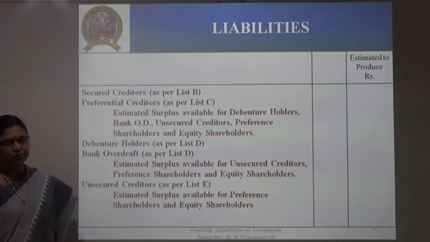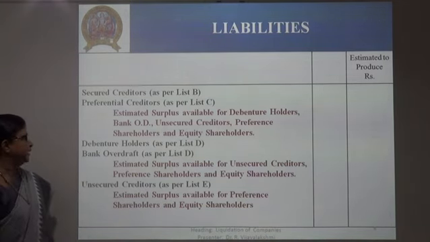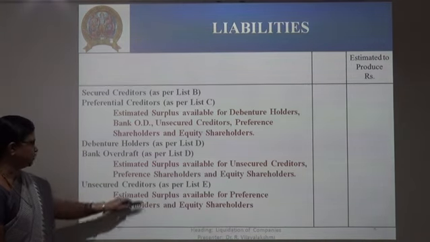In this case, we have to find that when the figure is positive, you have to state that as surplus, and if there is any negative, then it is ranked as deficiency. Then after deducting the bank overdraft, unsecured creditors are to be deducted. Till this stage, if the amount is positive, then it is ranked as estimated surplus available for preference shareholders and equity shareholders.